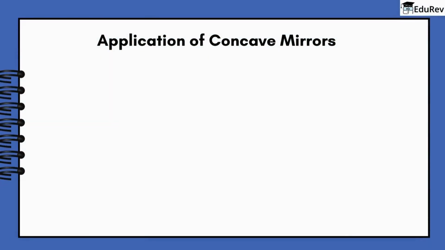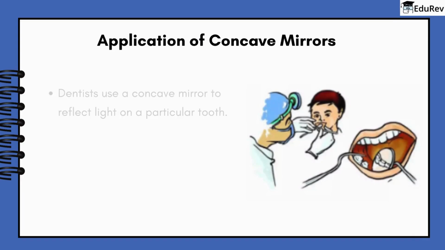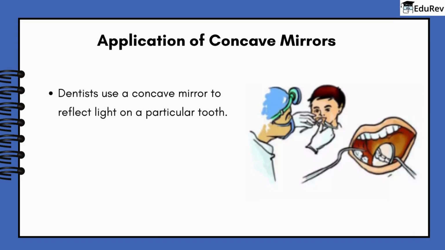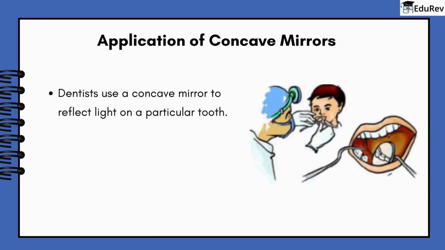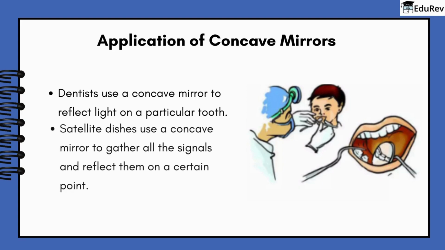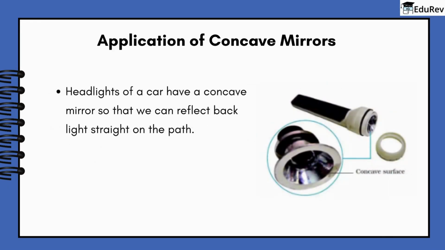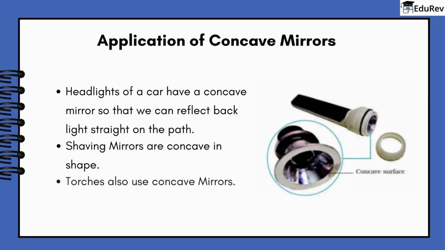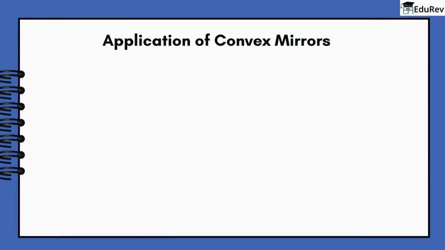Next, we will see the applications of concave mirrors. Dentists use a concave mirror to reflect light on a particular tooth. Satellite dishes use a concave mirror to gather all the signals and reflect them on a certain point. Headlights of a car have a concave mirror so that we can reflect light straight onto the path. Shaving mirrors are concave in shape. Torches also use concave mirrors.